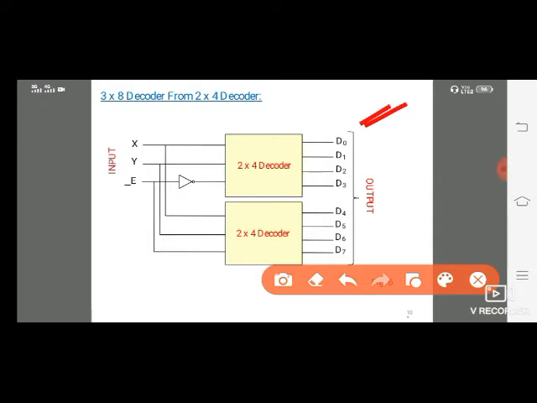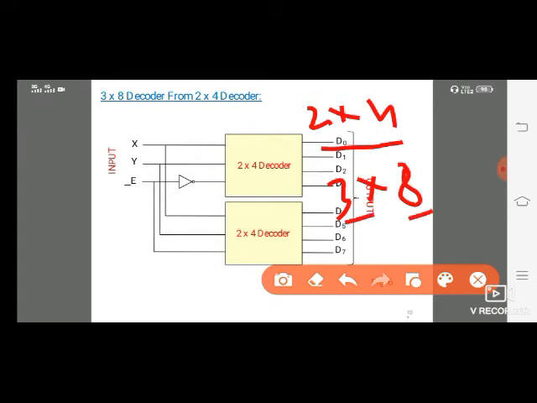Please observe the 3 to 8 decoder from 2 to 4 decoder. The question asks to design a 3 to 8 decoder using 2 to 4 decoders. So using 2 to 4 decoders, we are designing the 3 to 8 decoder. A 2 to 4 decoder means 2 inputs and 4 outputs. Based on this decoder, we are designing the 3 to 8, which has 3 inputs and 8 outputs.